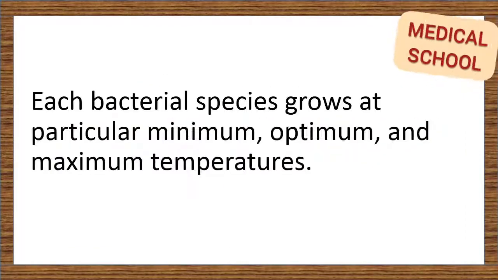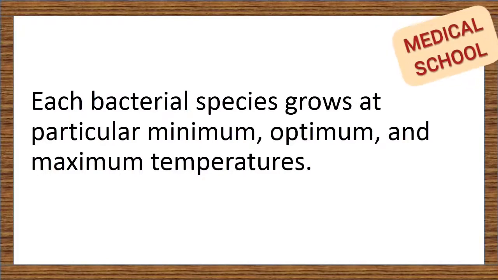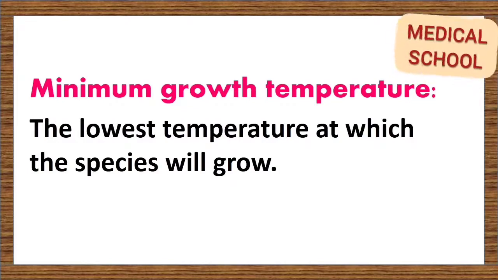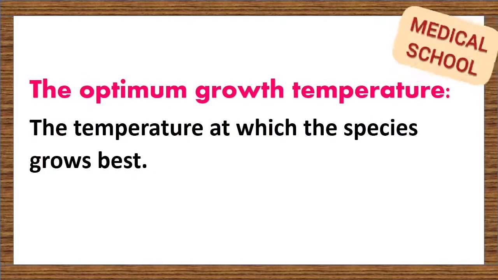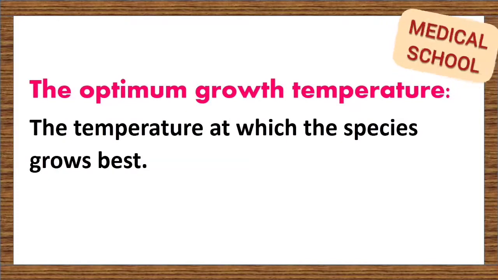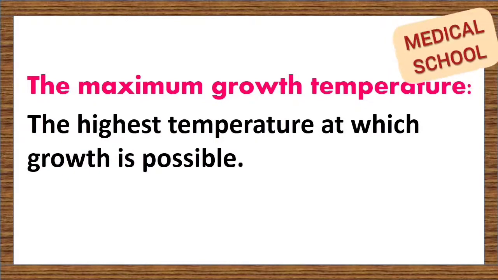Each bacterial species grows at particular minimum, optimum, and maximum temperatures. The minimum growth temperature is the lowest temperature at which the species will grow. The optimum growth temperature is the temperature at which the species grows best. Growth rate is fast at this temperature. The maximum growth temperature is the highest temperature at which growth is possible.